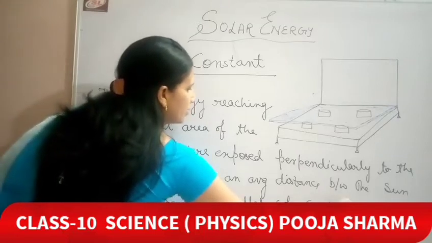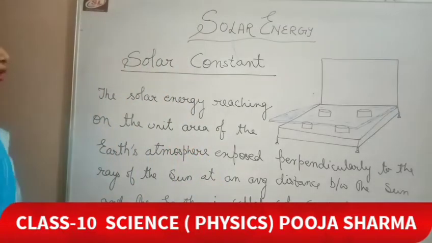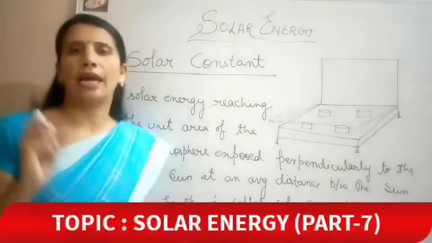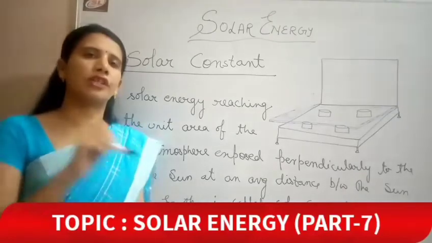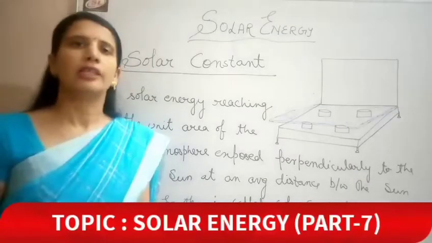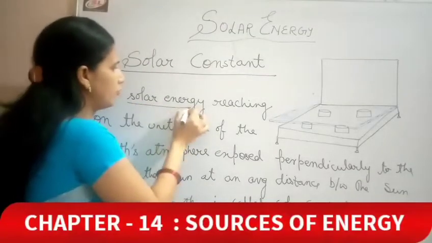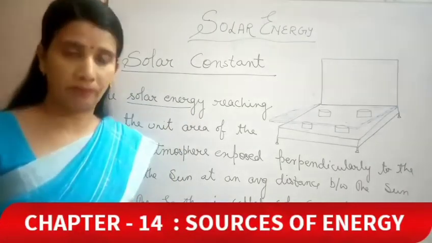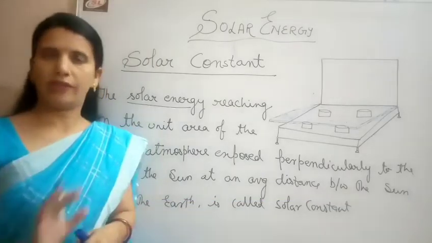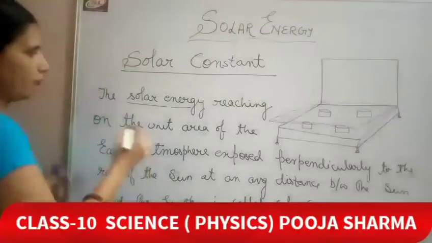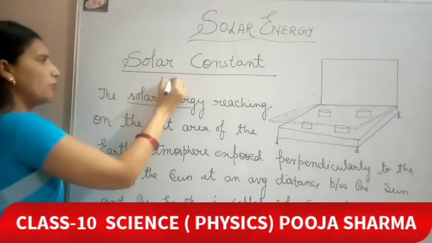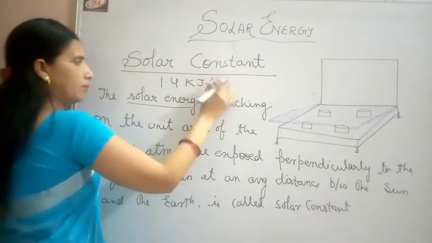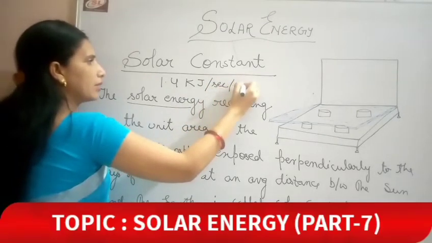Okay. It appears that it is a difficult one, but it is not so. Try to understand this. Solar constant is the amount of solar energy reaching on a unit surface area of the earth. That's it. The amount of solar energy which reaches on the unit surface area of the earth in a unit time is known as solar constant. Very simple. So what is the value of solar constant? It is 1.4 kilojoule per second per meter square.